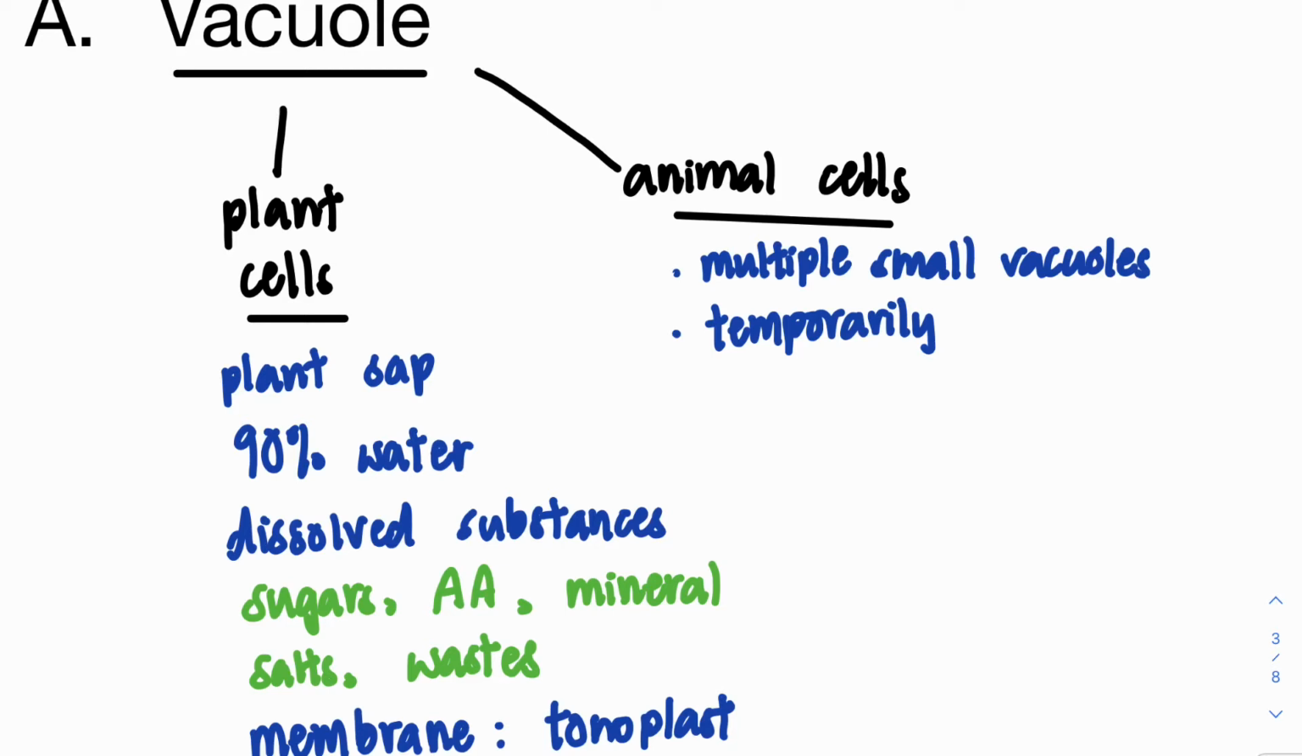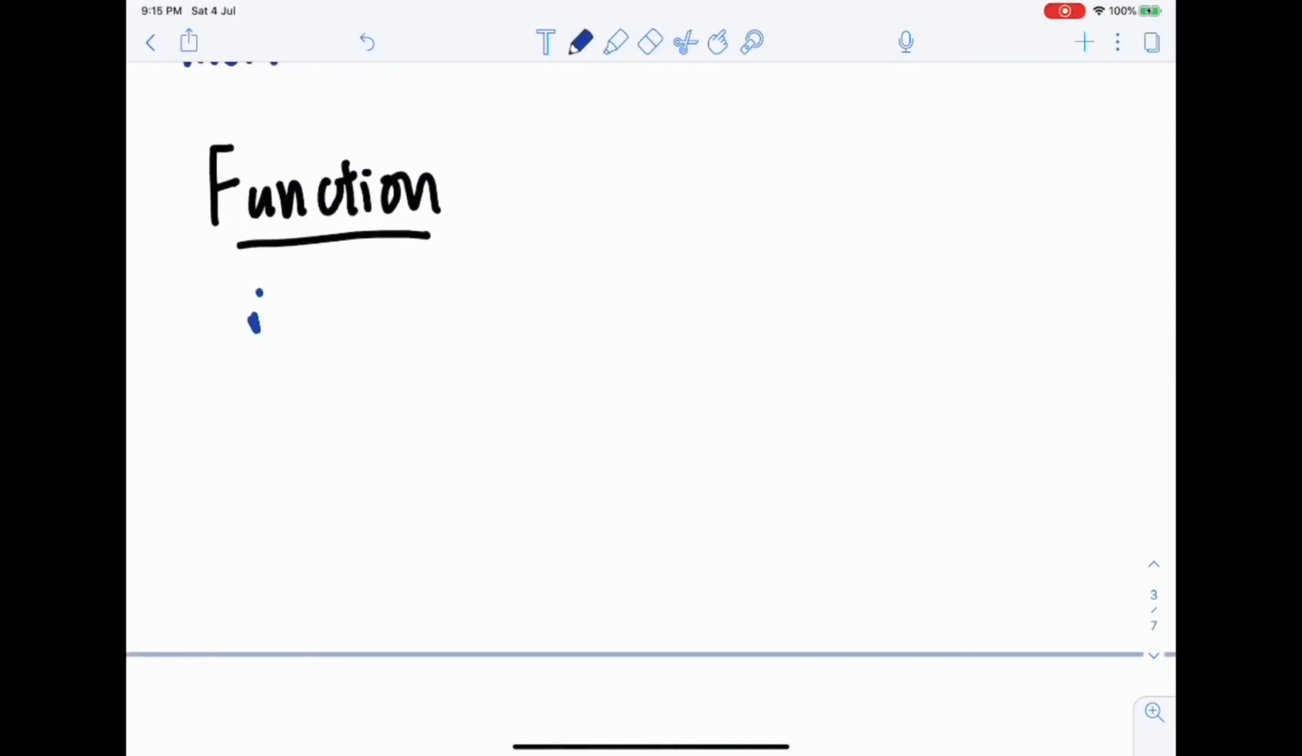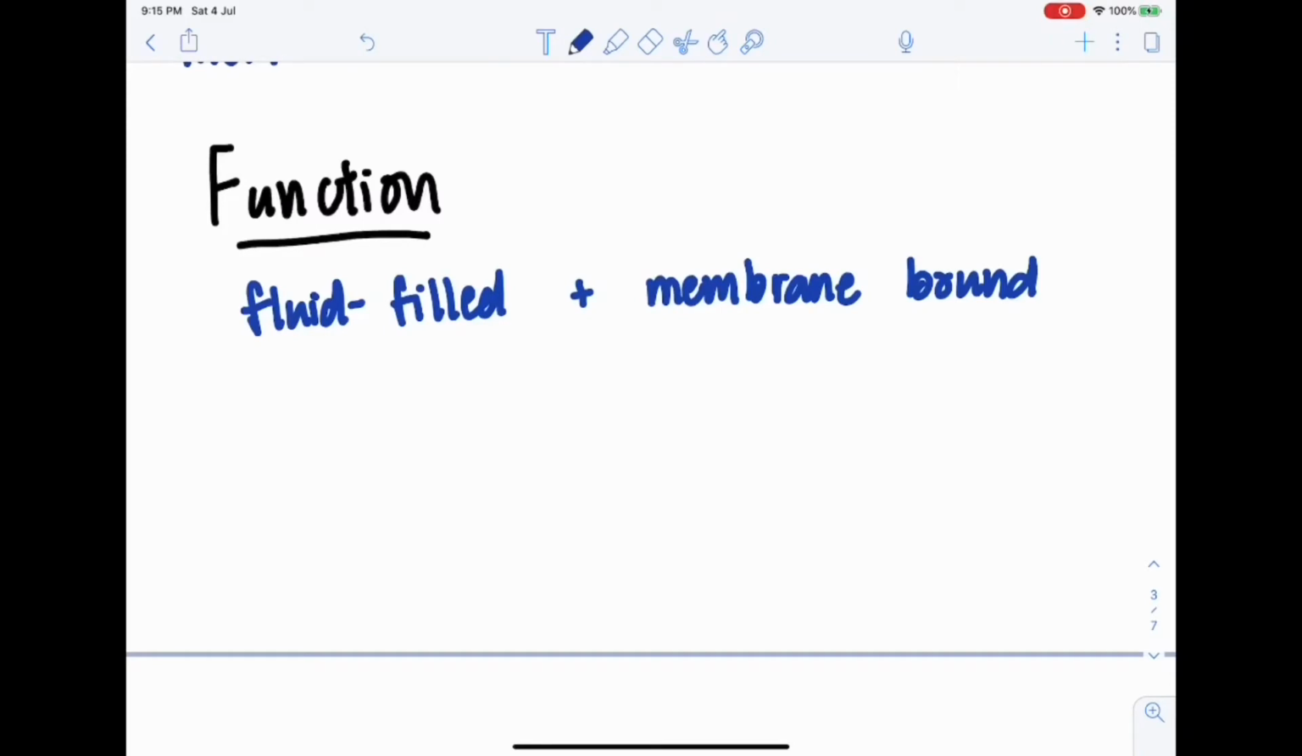Animal cells have multiple small vacuoles, which usually exist temporarily in the cell. These vacuoles are only formed when the cell needs them. Vacuoles usually have a variety of functions and are usually used for storage of substances within the cell.